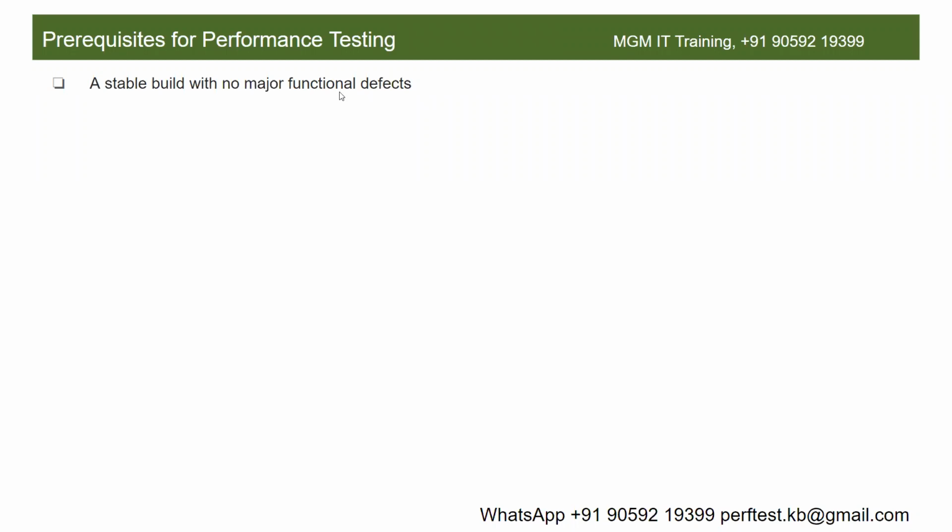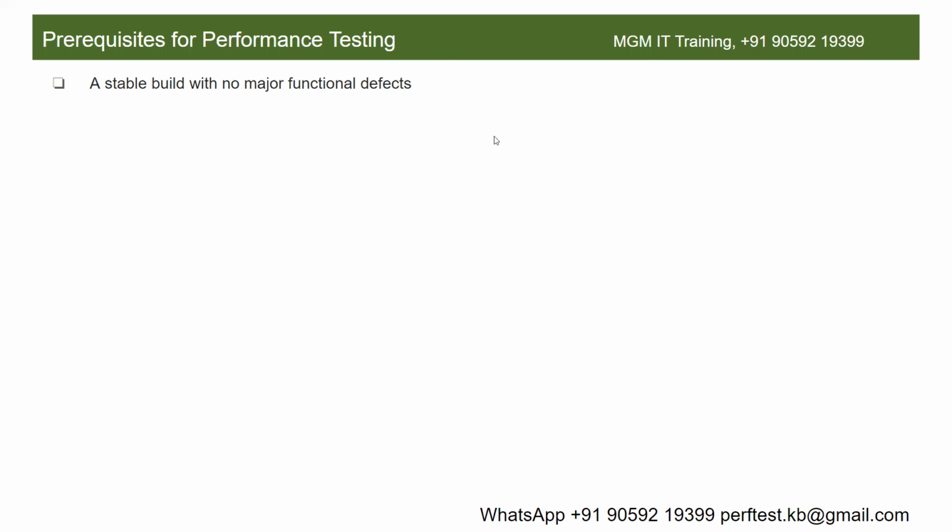See, functional testing is something which we do with a single user, or 1 user, or 2 users, or 3 users. And performance testing is something which we do with hundreds or thousands or lakhs of users, right? So if your application is having functional defects, there is no point in doing performance testing. Yes or no? If the functionality itself is not working fine, there is no point in doing performance testing. So that is the first and foremost prerequisite for doing performance testing: a stable build with no major functional defects.